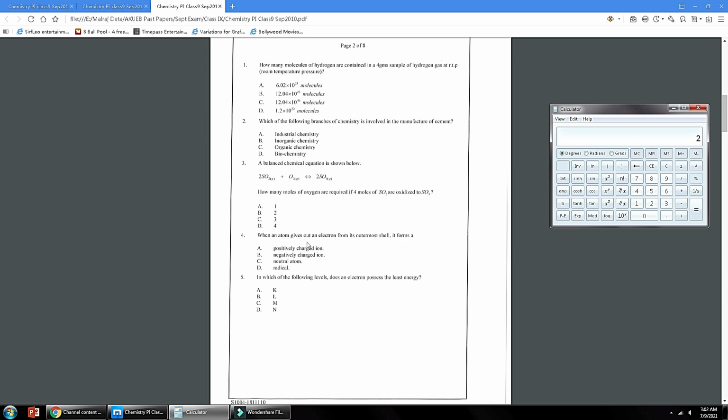Number 4, when an atom gives out an electron from its outermost shell, it forms a positively charged ion, because the electron is released from the outermost shell. Option A. Number 5, in which of the following levels does an electron possess the least energy? So this is the smallest level. It has less energy as compared to other energy levels. So K is the correct answer, option A.